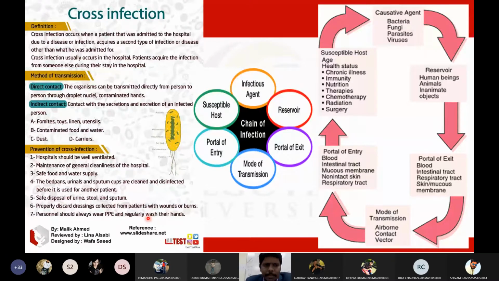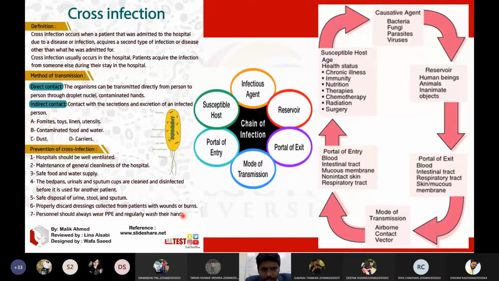Good laboratory practices include washing hands. By maintaining all these parameters, we can prevent cross infection in the hospital: proper ventilation, hygiene, safe food and water supply, proper biomedical waste management, and strictly following GLP, good laboratory practices. By this we can prevent cross infection. Is this clear for everyone?